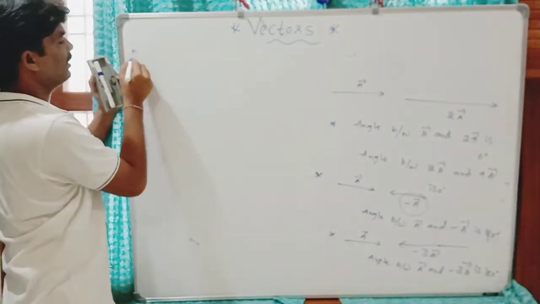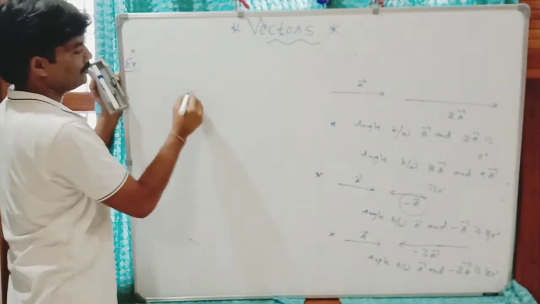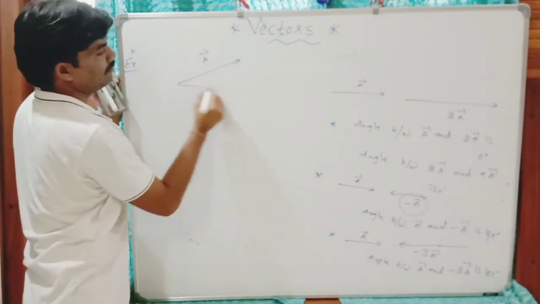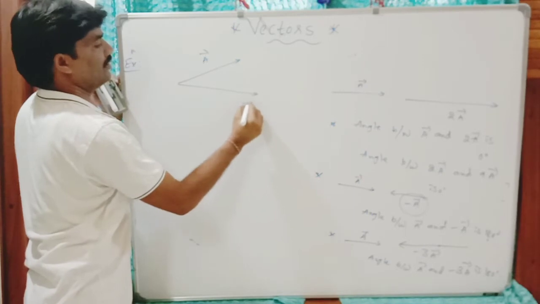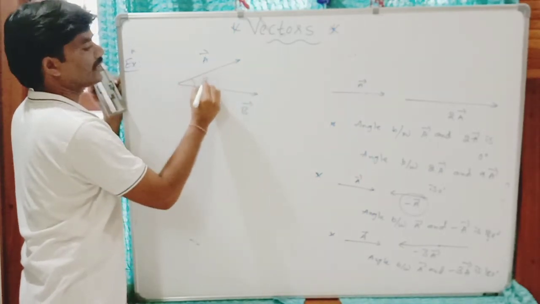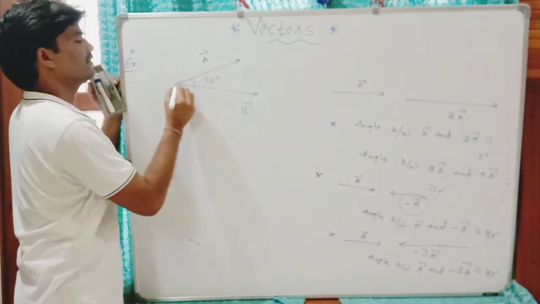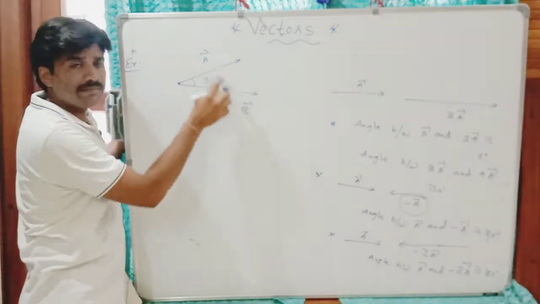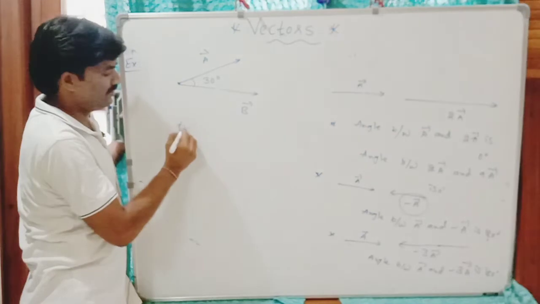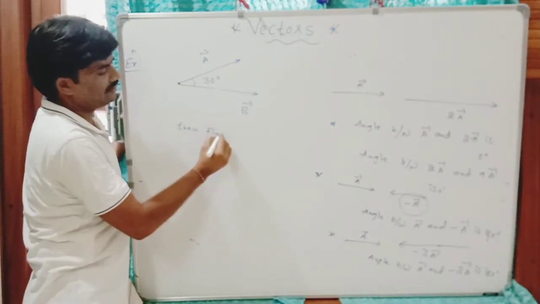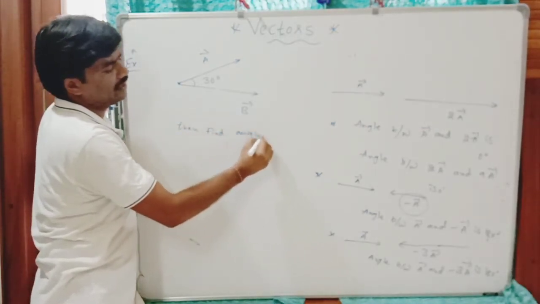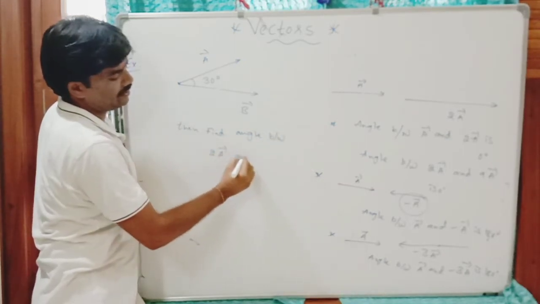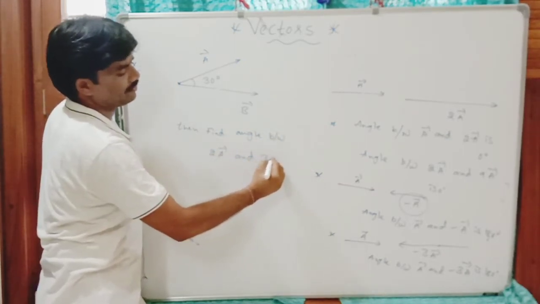You can see here, if we have two vectors, this is A vector and B vector. If angle between these two vectors is 30 degrees, angle between A and B is 30 degrees, then find angle between 2A and 3B.